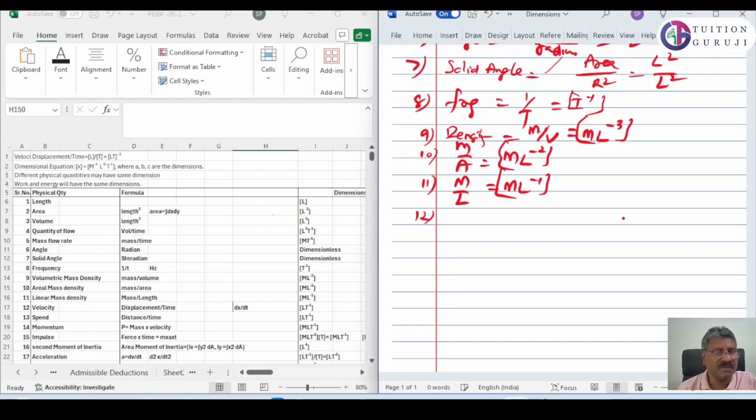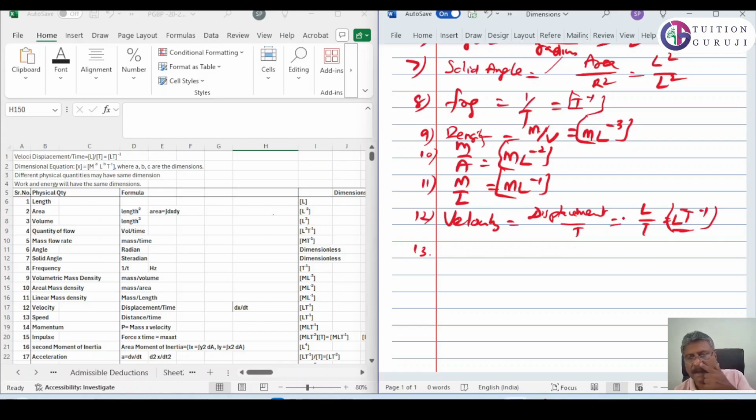Next is velocity. Velocity is displacement by time. Displacement is nothing but length, so by time it is L T⁻¹. Then speed.